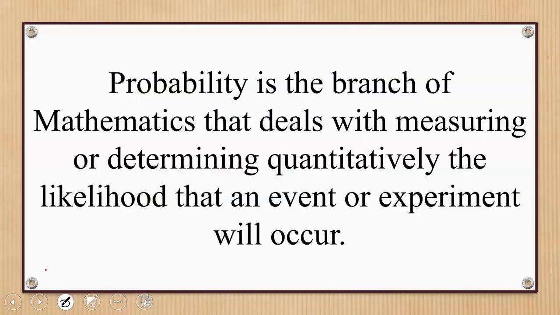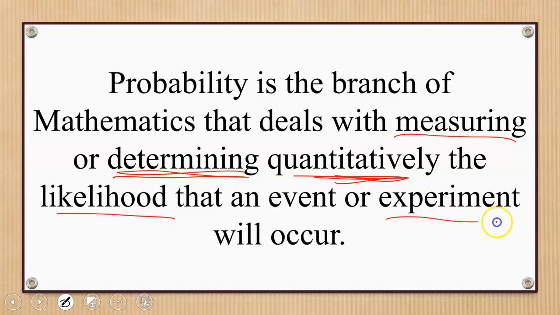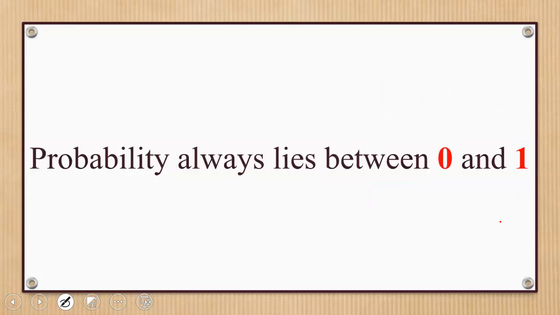So probability is a branch of mathematics that deals with measuring, or determining using quantitative values, numbers, the likelihood that an event or an experiment will occur. There is something that we are not sure of the outcome, but we are trying to measure the chance of it occurring with a value, either in percentage or between 0 and 1. So here we are saying that probability always lies between 0 and 1.